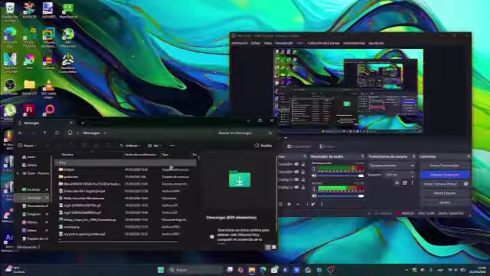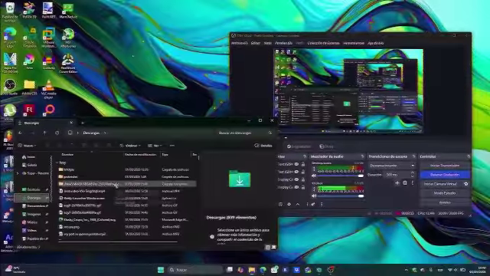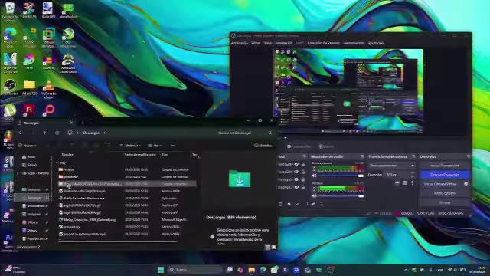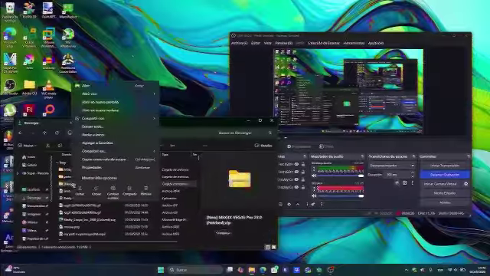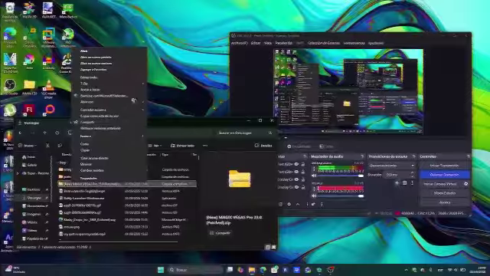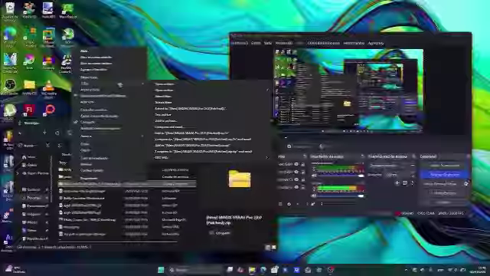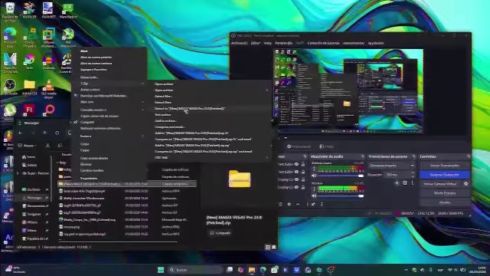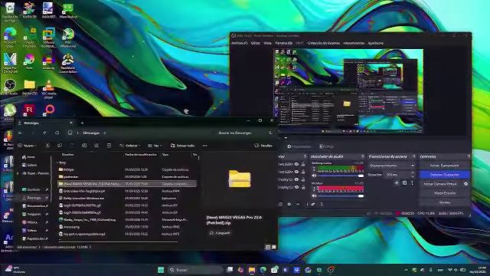Once you've downloaded it, you're gonna go to your file explorer and then downloads, and you're just gonna right click on it and press extract all. If you have 7-zip, you can go to more 7-zip and then extract to New Magix Vegas Pro 23 patched. That's what I'm gonna do.